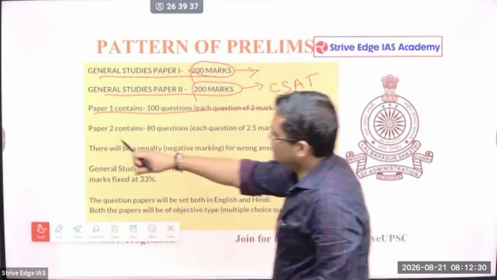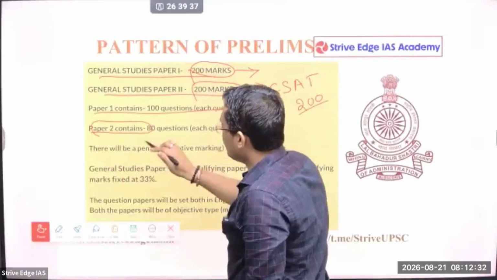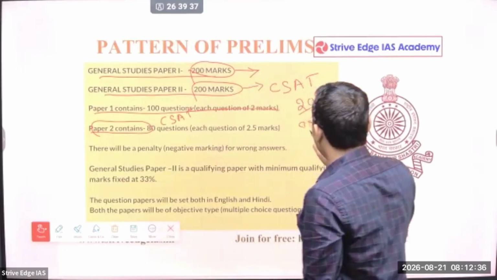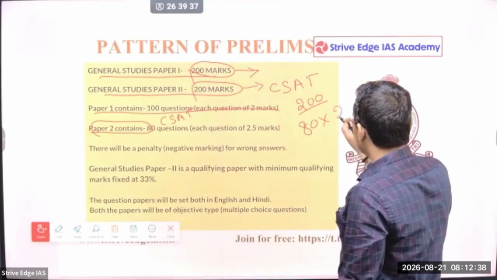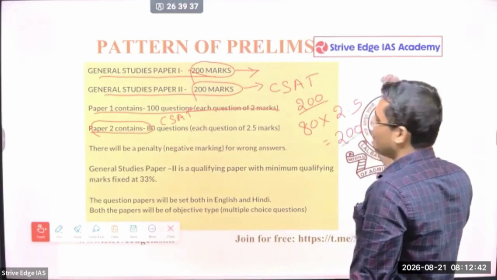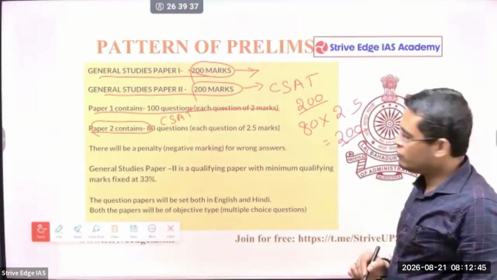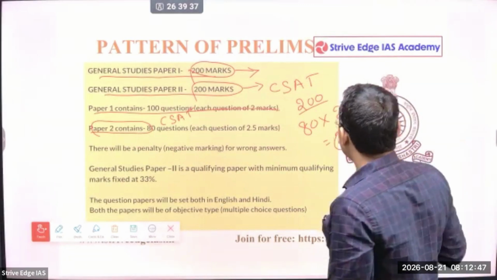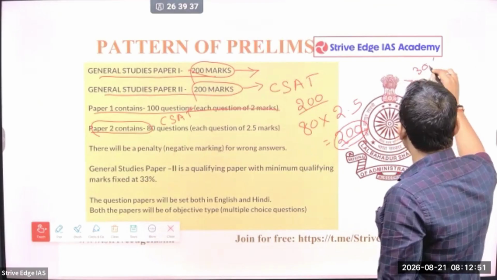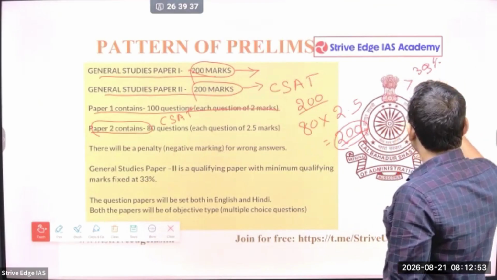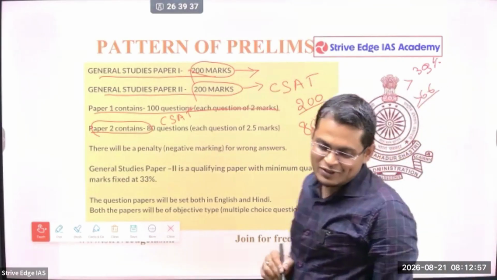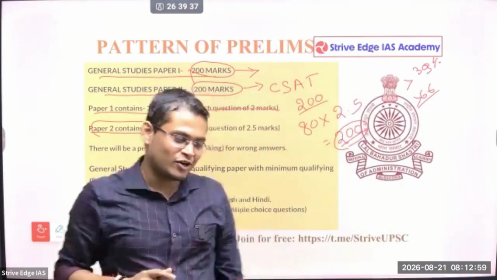And the GS paper 2 in your prelims is also called CSAT. इसको हम क्या बोलते हैं? Civil Service Aptitude Test. It comprises 80 questions and each question is 2.5 marks. So this is also 200 marks. To qualify in this CSAT, you have to score minimum 33%, that means you have to score more than 66 marks. But looking at the last couple of years, the questions are very tough.